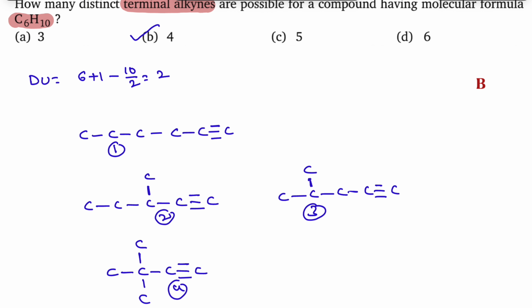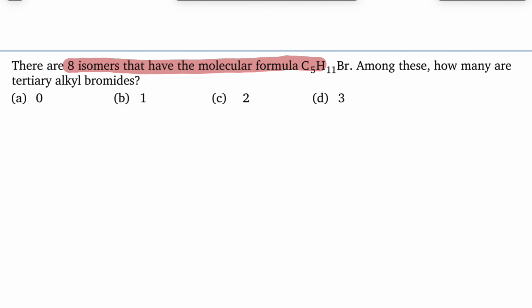In the next question, there are 8 isomers that have the molecular formula C5H11Br. Among these, how many are tertiary alkyl bromides? He is not asking to write all 8 isomers, but he is saying in those 8 isomers, how many are tertiary?